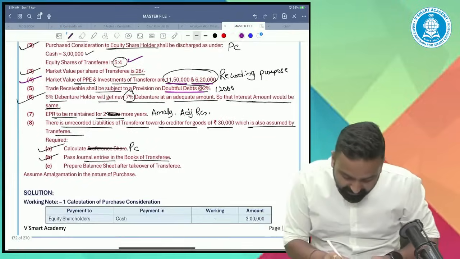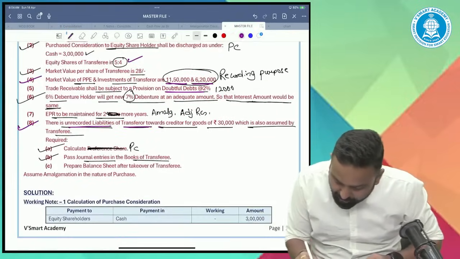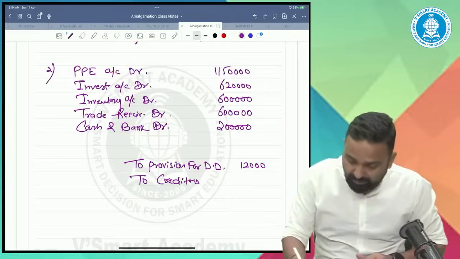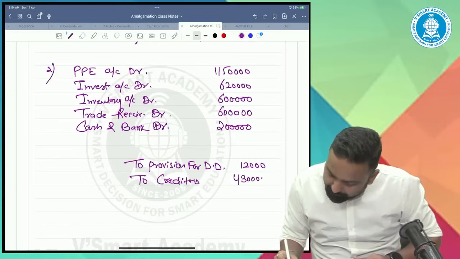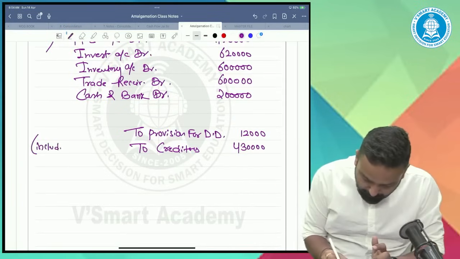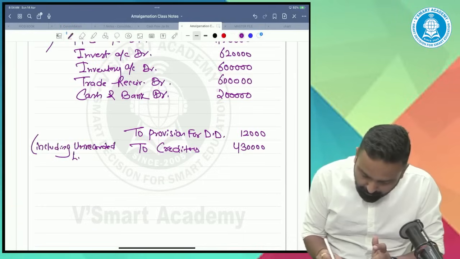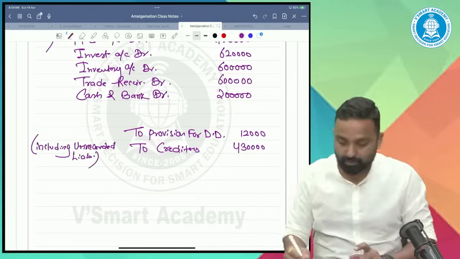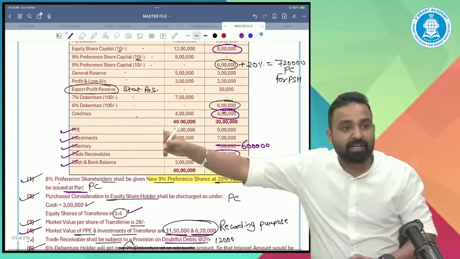But other than that, there was an unrecorded liability of transfer towards creditor for 30,000. So we'll record the creditors of 4 lakh 30, including unrecorded liability. Next, other than creditors, now there's a debentures.